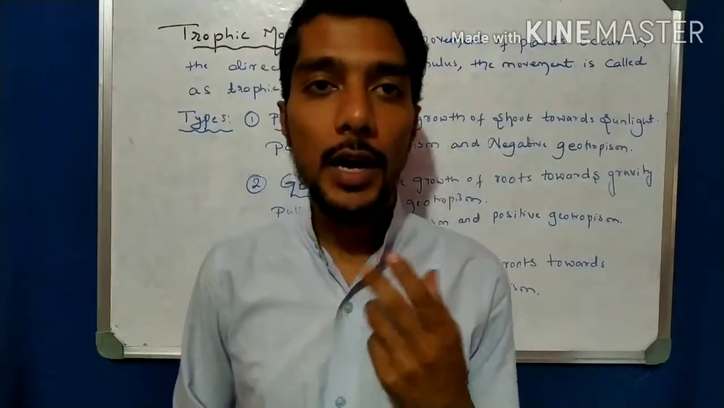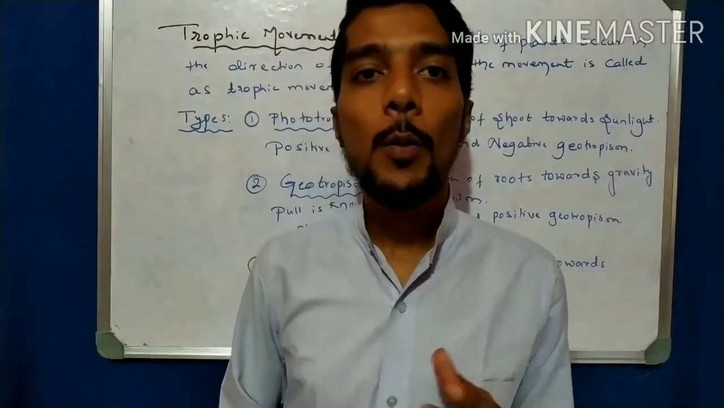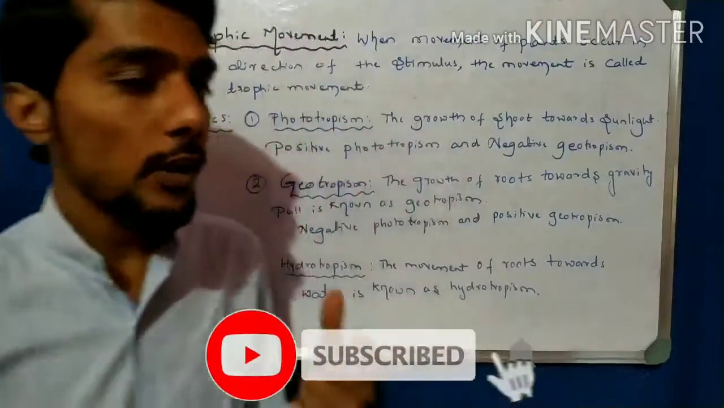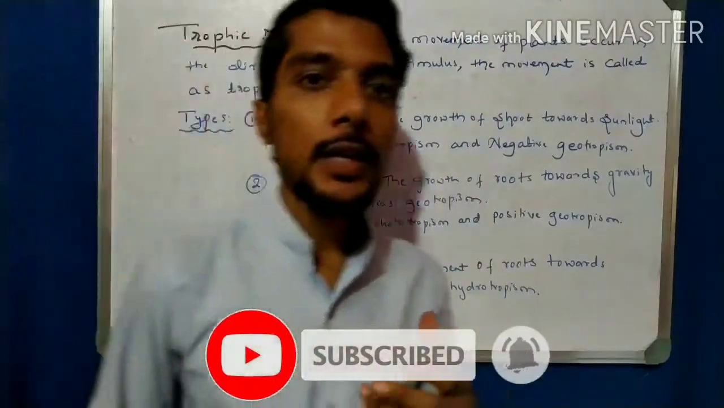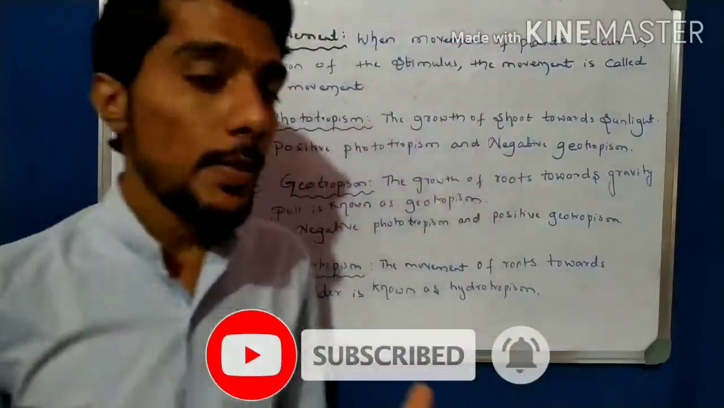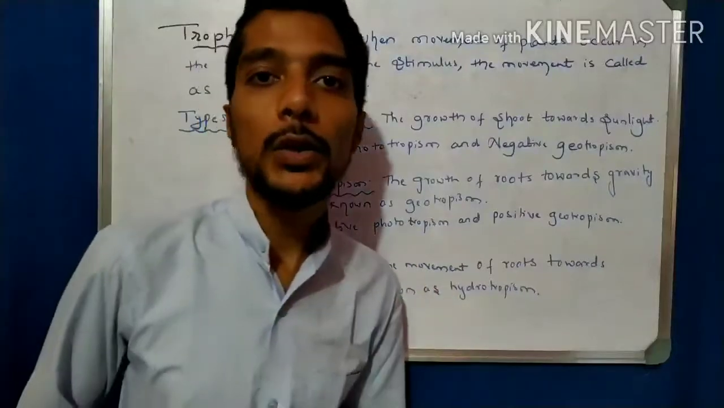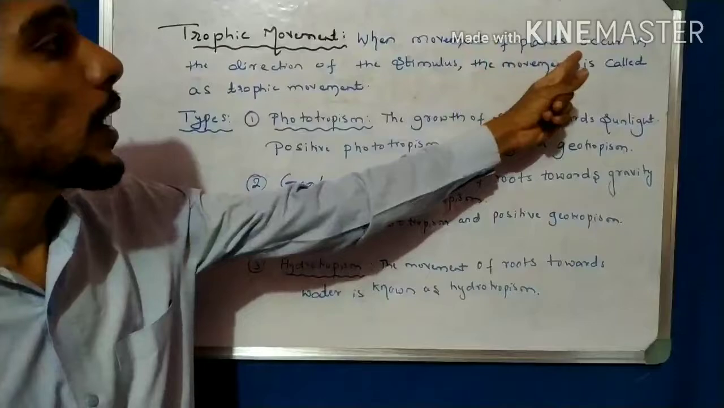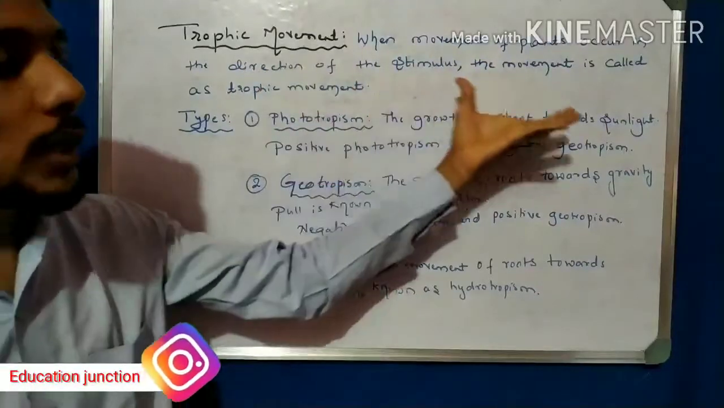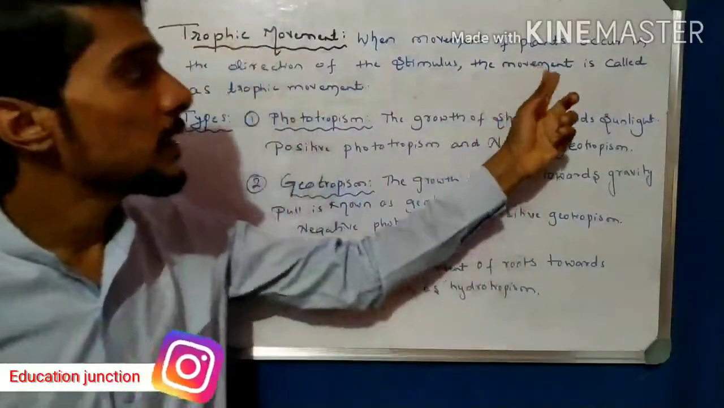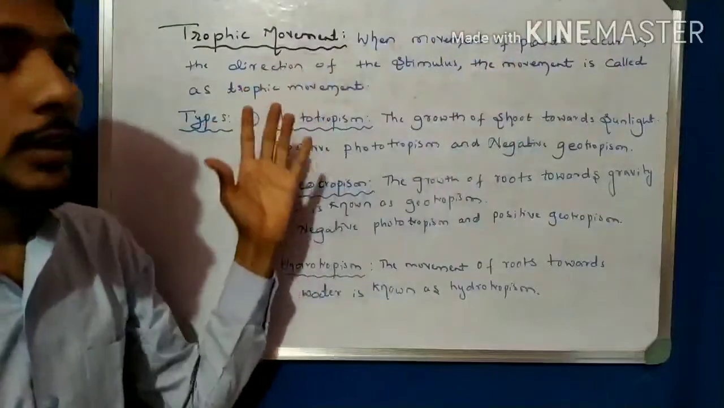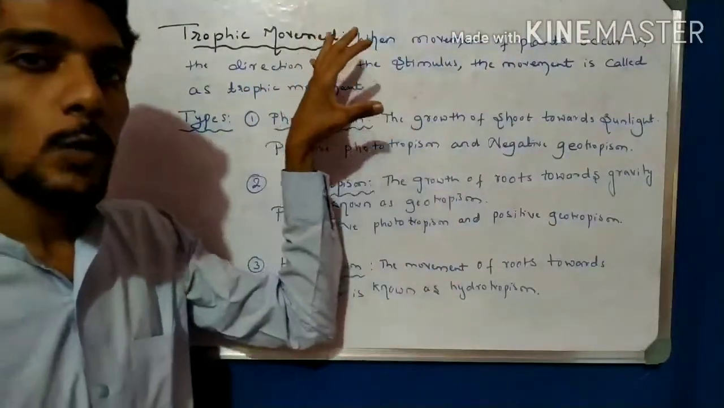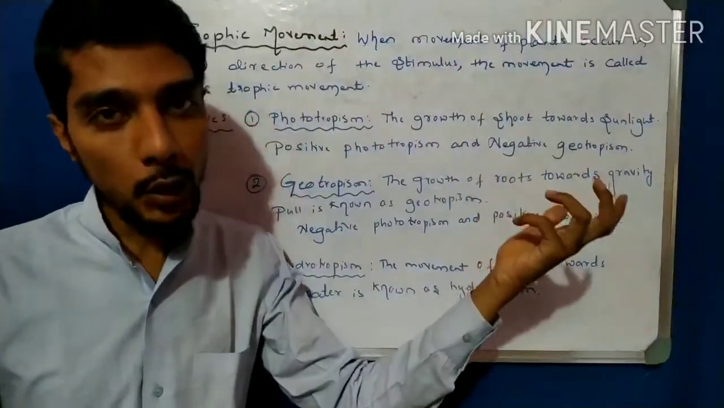Take another example of movement due to growth, that is tropic movement. So tropic movement is another type of movement that also supports the movement due to growth. So what is a tropic movement? When the movement of the plant occurs in the direction of a stimulus or stimuli, that movement is called a tropic movement. So this tropic movement also supports the movement due to growth.